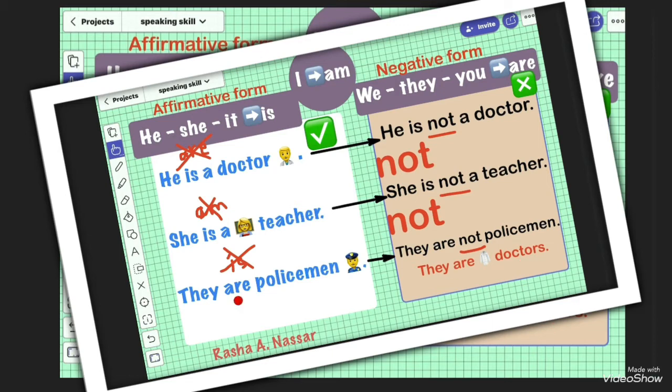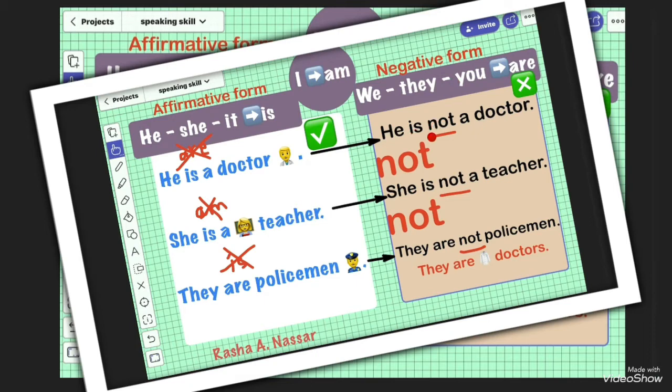So here I have is, are, or am. If I want to change any of these sentences into negative, I will use only not, when I see verb to be: am or is or are. So I will use not when I want to change a sentence with verb to be into negative. Again, he is a doctor.